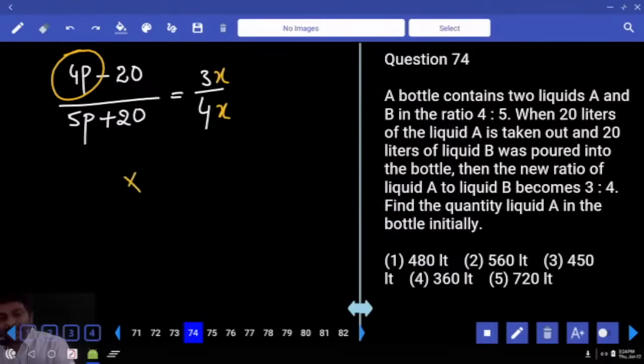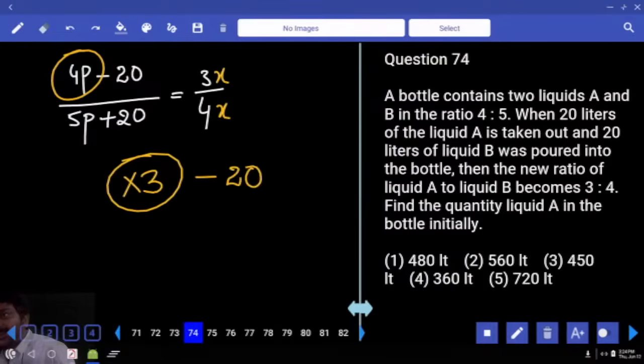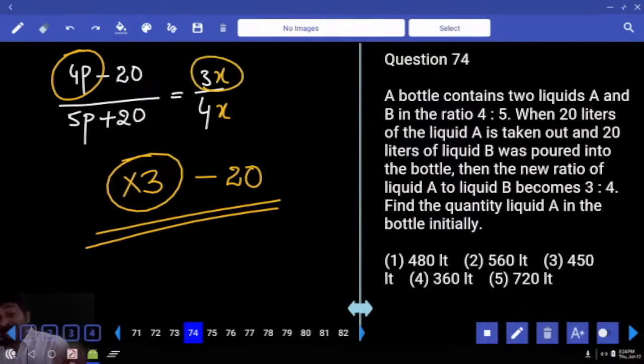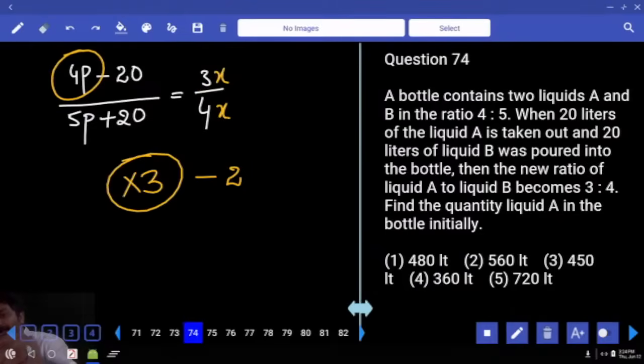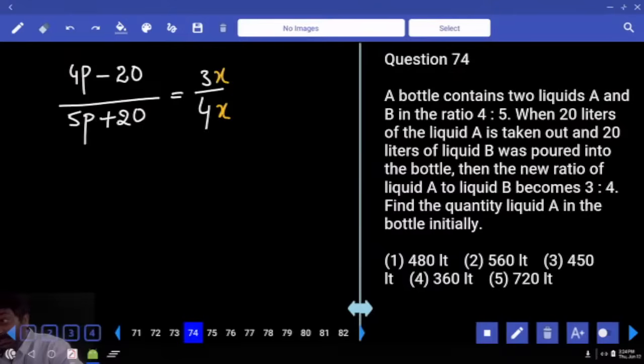If your number is a 3 multiple, from that what are you subtracting? 20. Then can your answer be a 3 multiple? No. But your answer should be a 3 multiple, I mean the 3x value. Yes. So the 4 parts value cannot be a 3 multiple. Enough? Yes. Go to options.